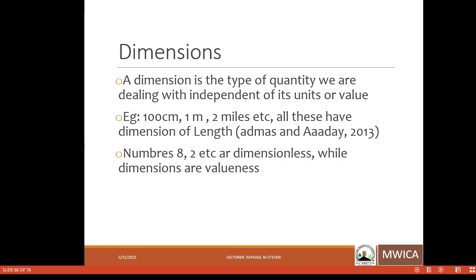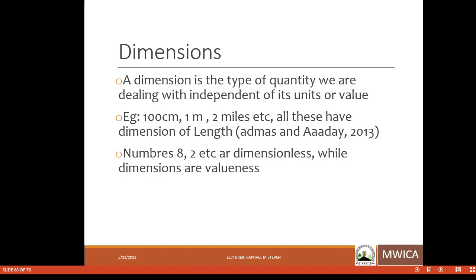For example, if you take 100 centimeters, you have a unit of centimeter and a value of 100. But in terms of dimension, we say this is a dimension of length. And also if you look at 1 meter, you have a value of 1 and a unit of meter, but all these are dimensions of length. If you look at 2 miles, all this is also measuring what? Length. So regardless of what the unit is or what the value is, if they are measuring a particular quantity, then it becomes the dimension of that particular quantity.